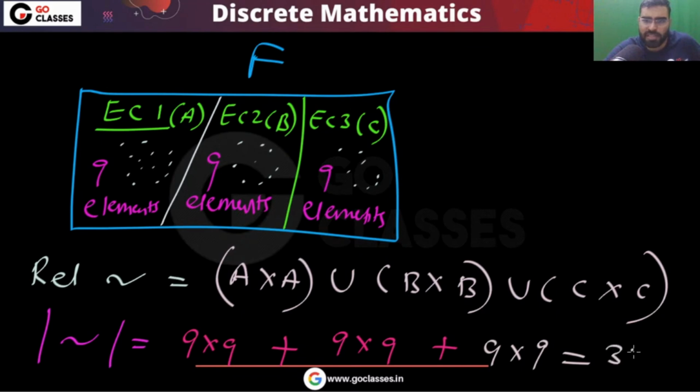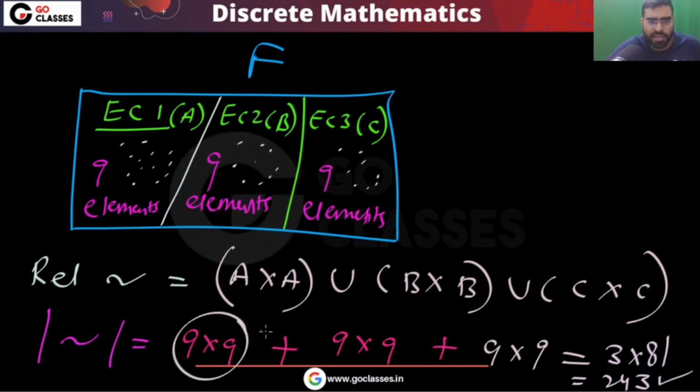So that will be 3 multiplied by 81, so the answer will be 243. Is this clear? 9 into 9 plus 9 into 9 plus 9 into 9. This is your answer for this question.